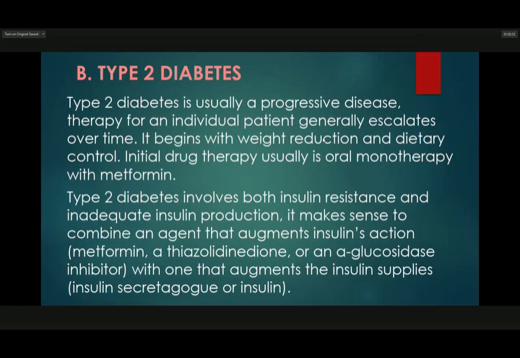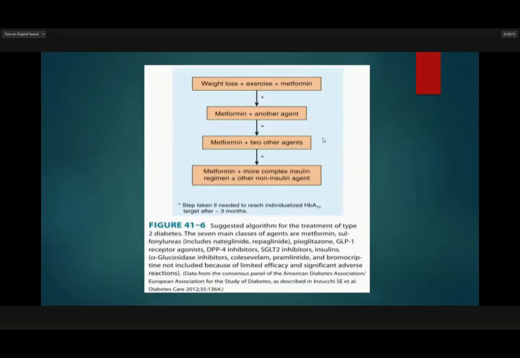like metformin, a thiazolidinedione or an alpha glucosidase inhibitor, with one that augments insulin supply, an insulin secretagogue or insulin. So figure 41-6: these are the steps taken if needed to reach the individualized HbA1c target after 3 months.